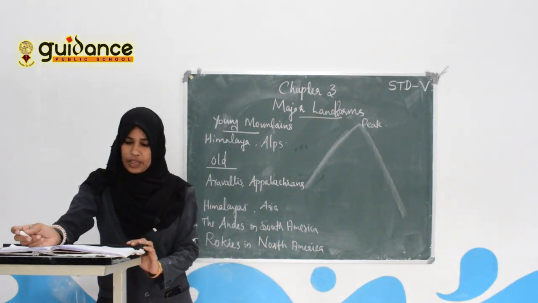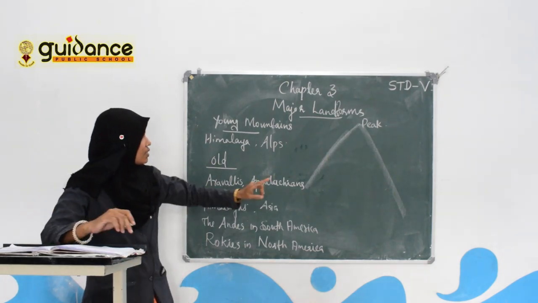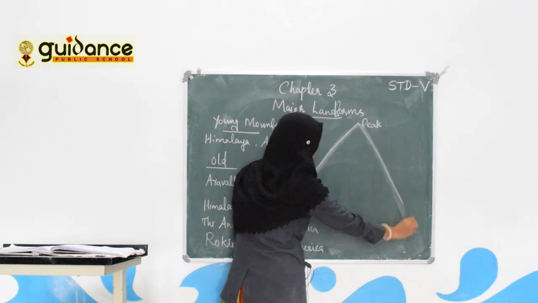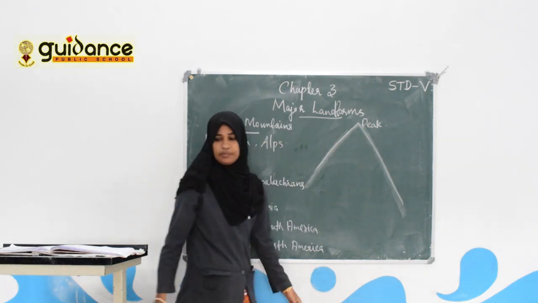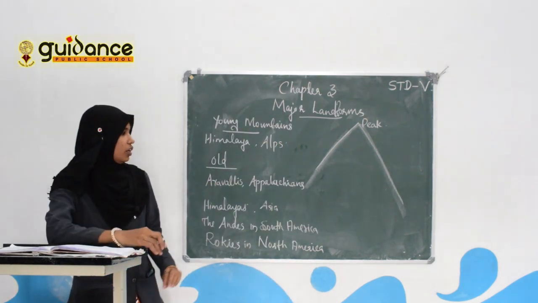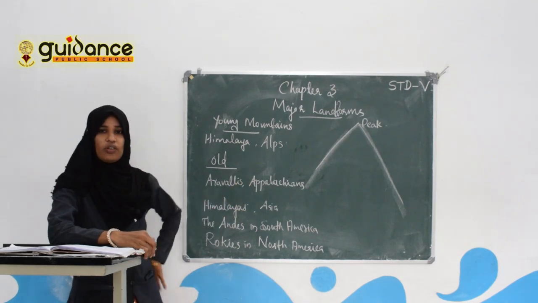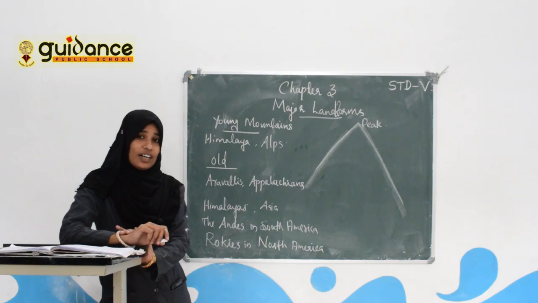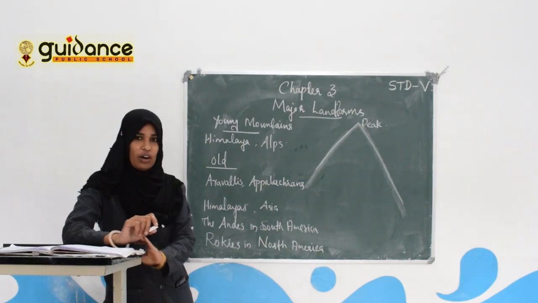These peaks are mostly conical in shape. Do you know which is the highest mountain peak in the world? Yes, Mount Everest.